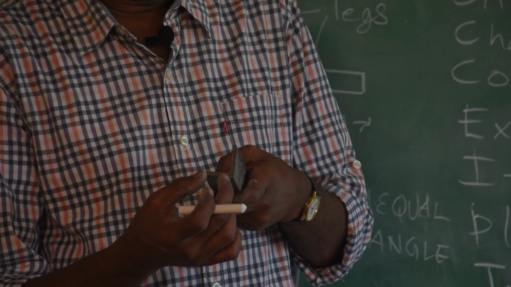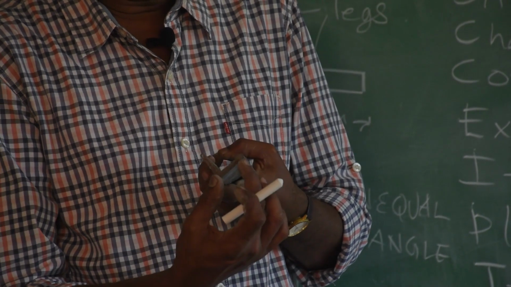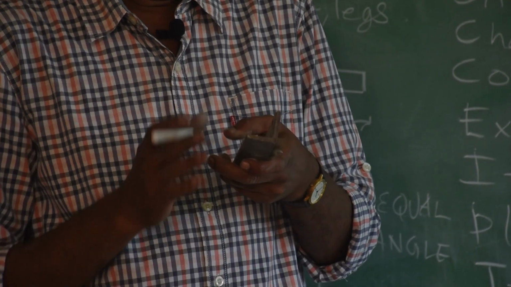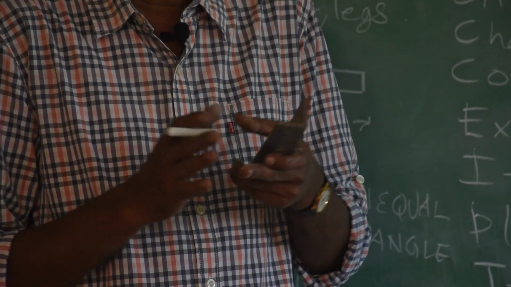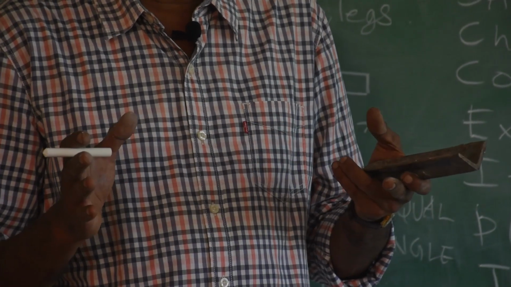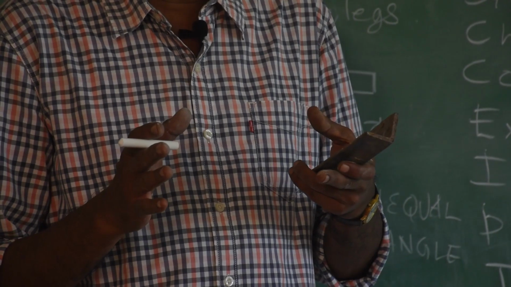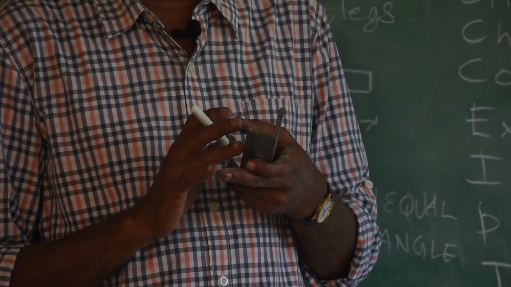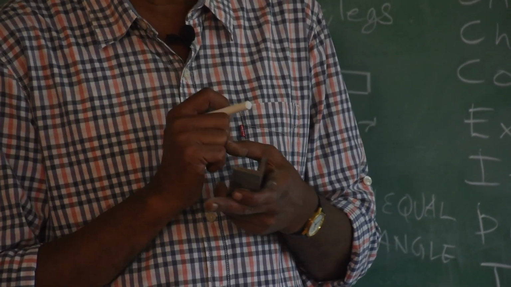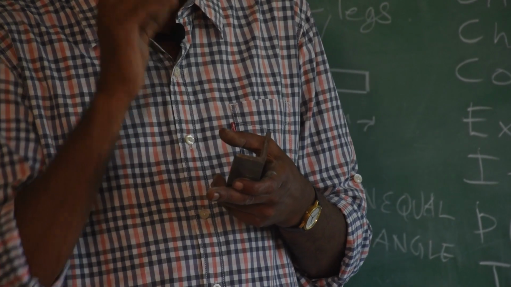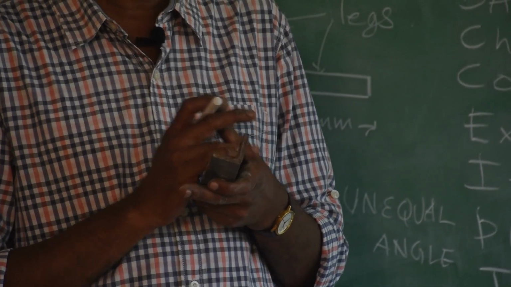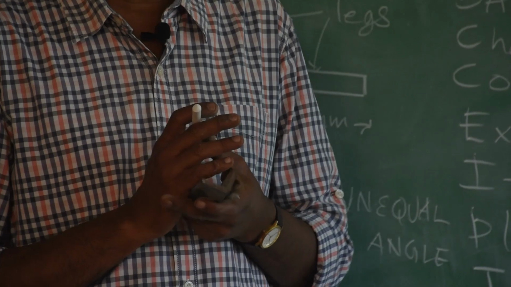So, here it is approximately 3 centimeter, that is 30 mm by 30 mm. Similarly, there are different sizes, say 100 by 100 mm, 150 by 150 mm, 200 by 200 mm. These are called equal angle. Now, can you say where it is used? Just think a while where it is used. You might have seen this in many places.